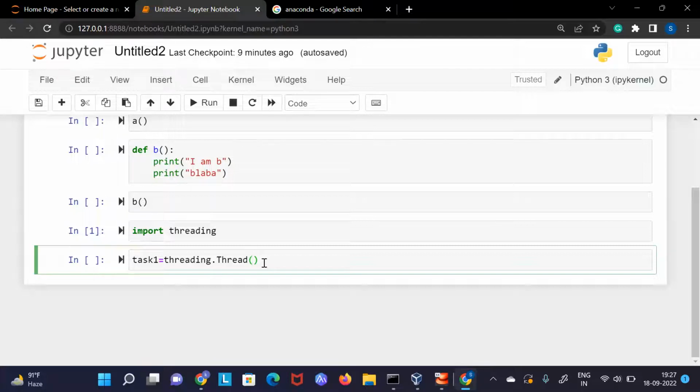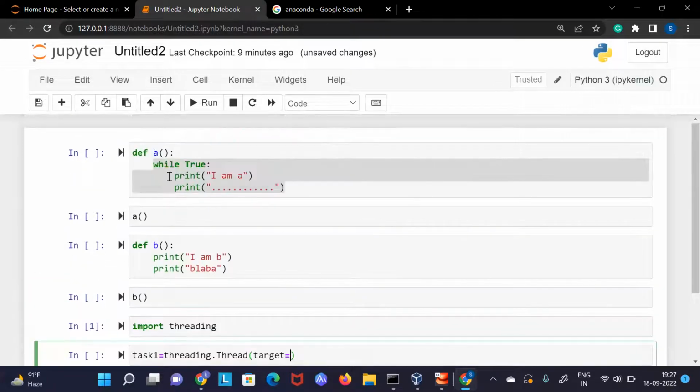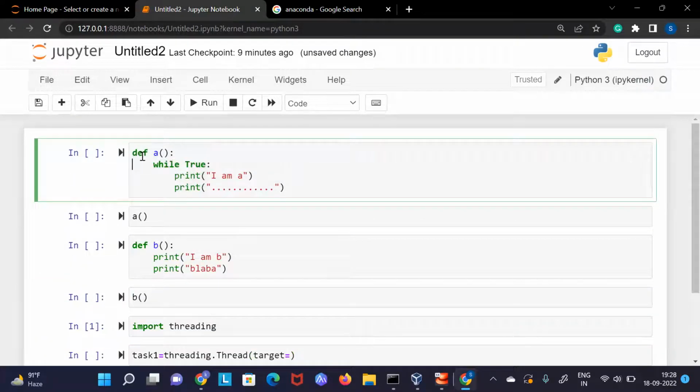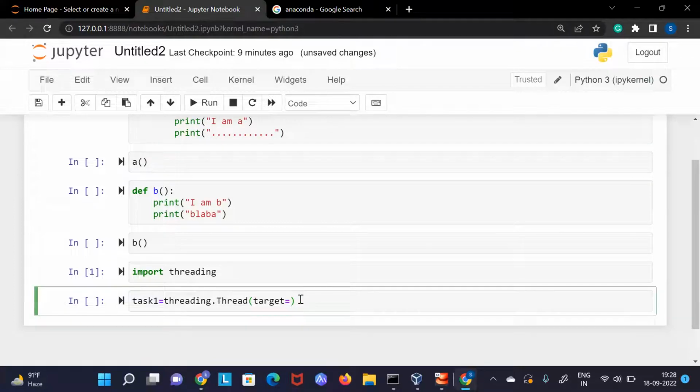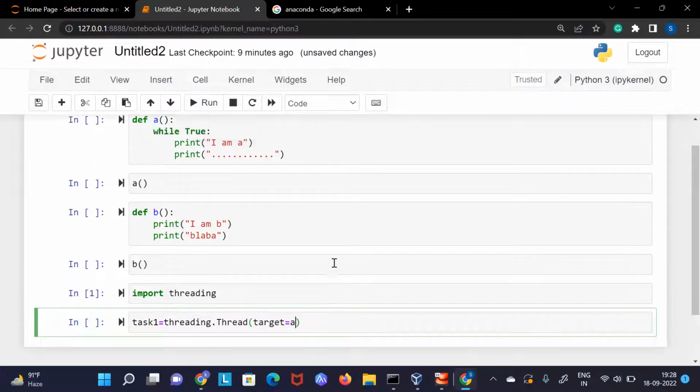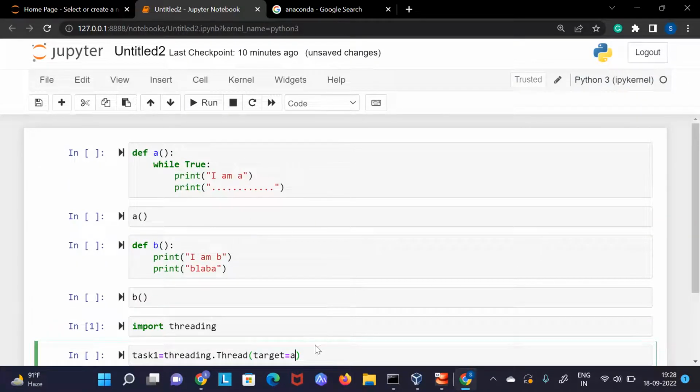Let's say I want to create a thread, and my target will be this function A, because normally while creating any code, we always make sure to create a lot of functions. So normally we mention the function which we want to run, not just a line of code like print.